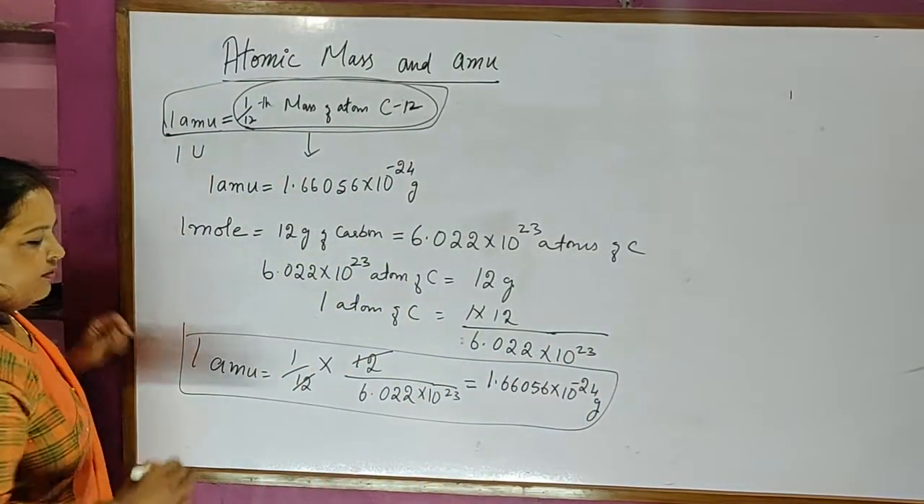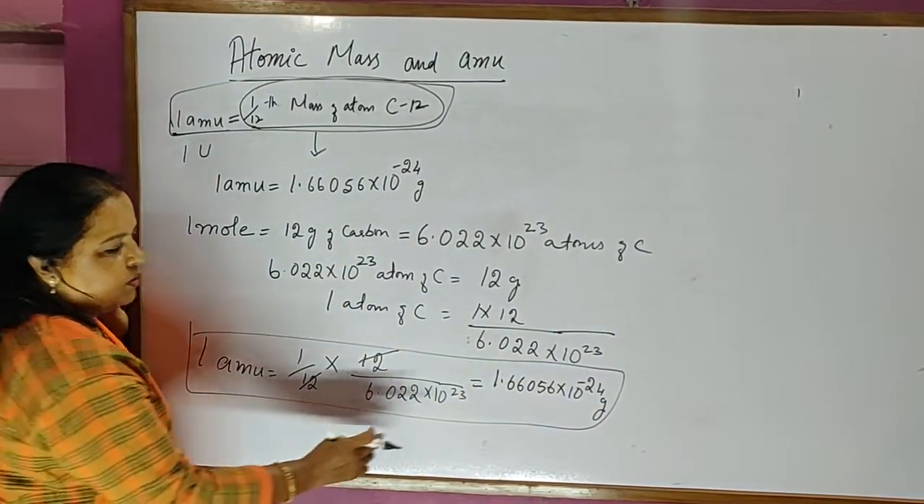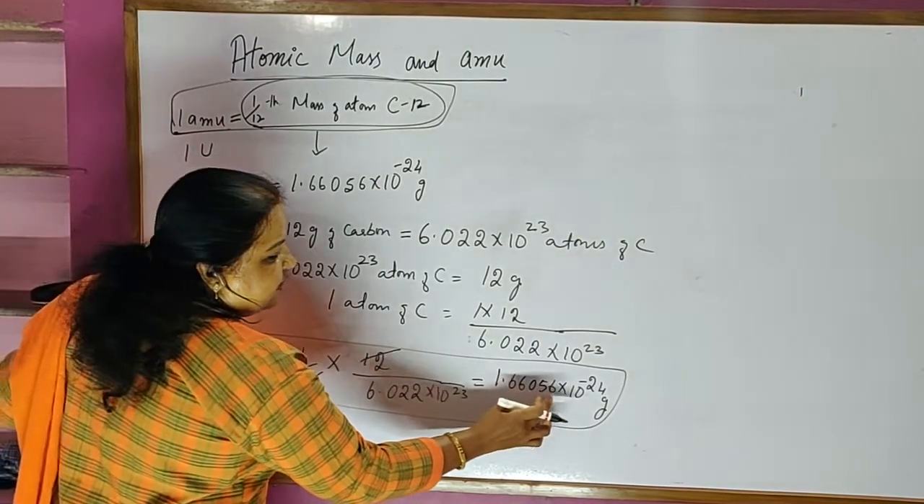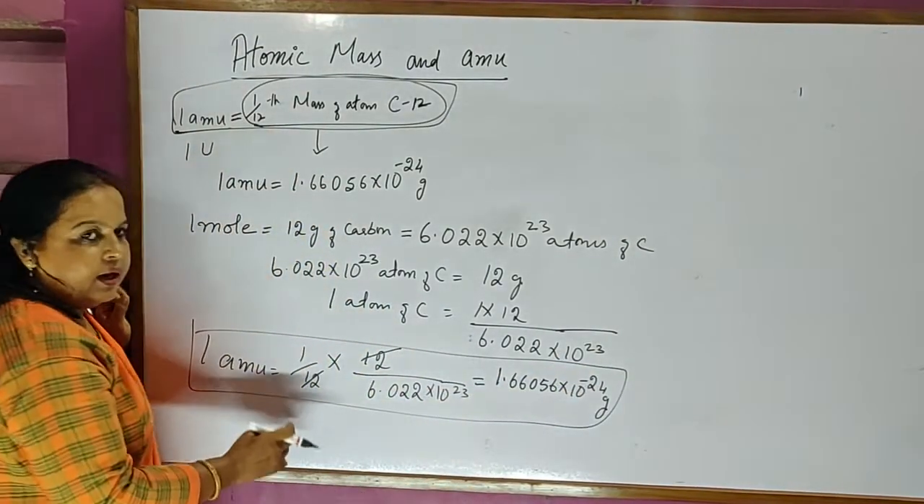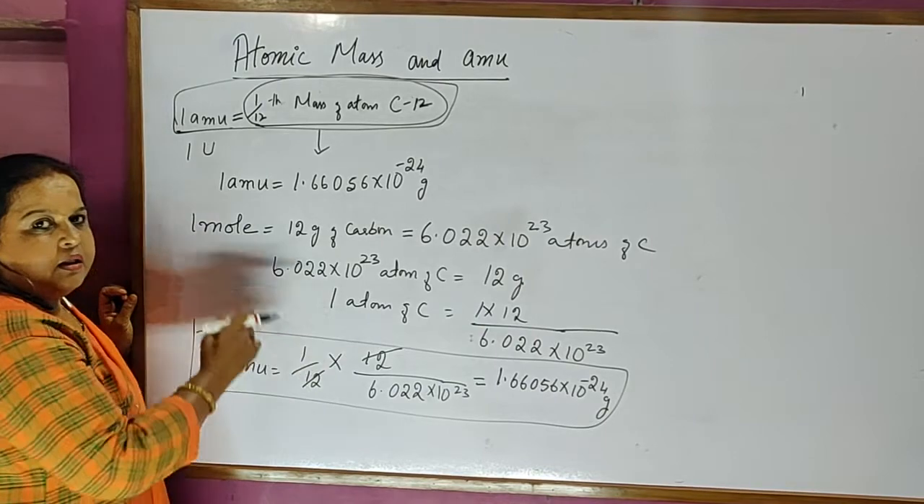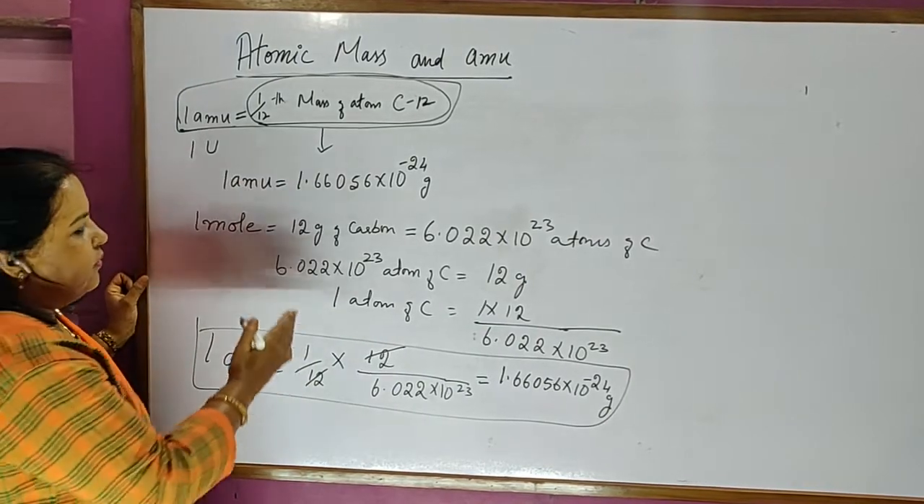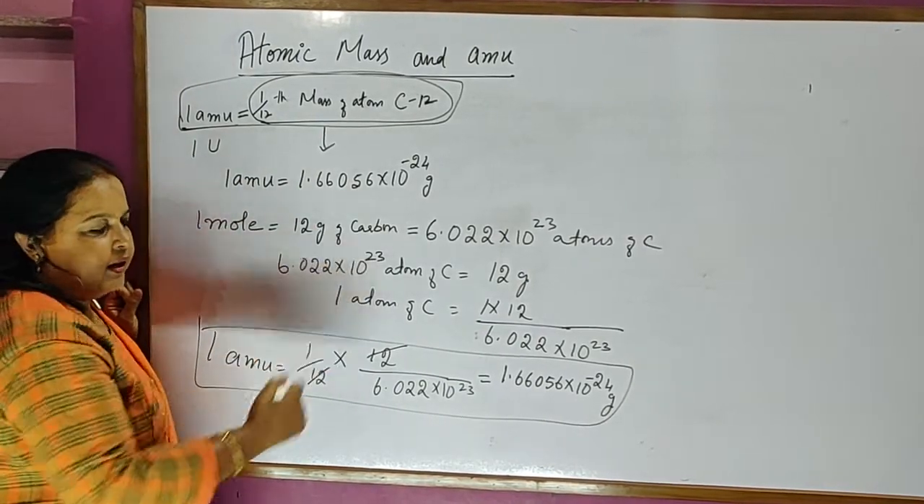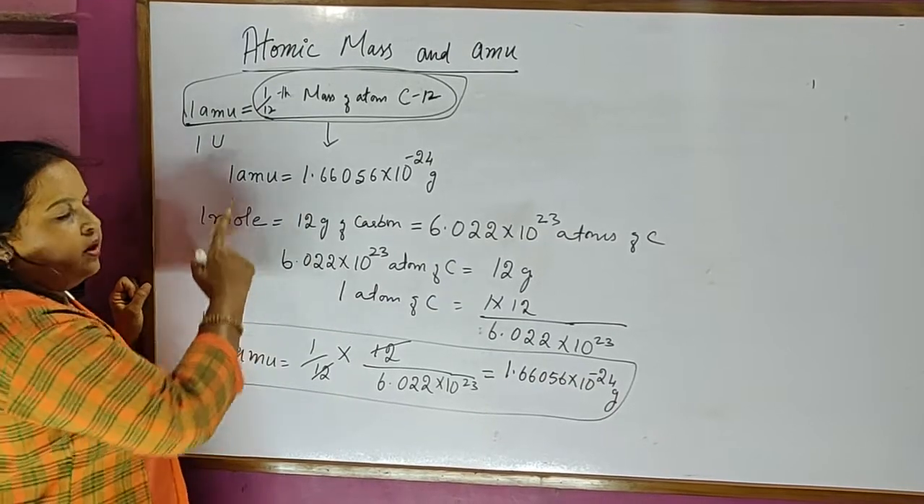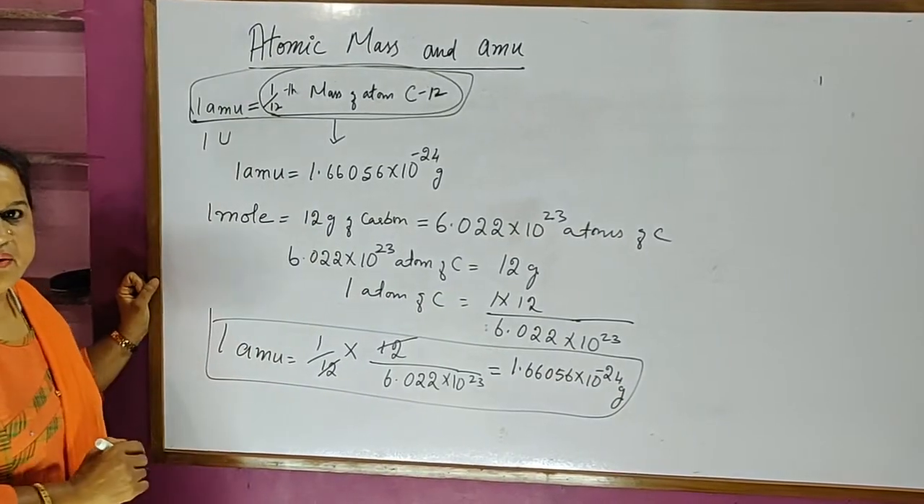I hope you have understood. 1 atomic mass is equal to 1.66056 into 10 to the power of minus 24. How do we get? By considering the 1 mole of the atoms of carbon and then calculate. So which is nothing but the 1 atomic mass unit.